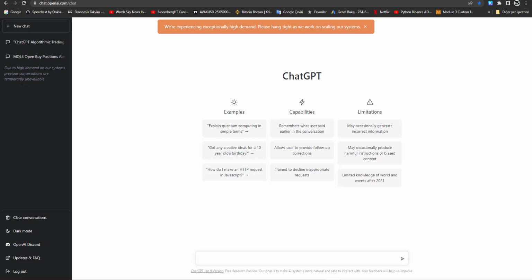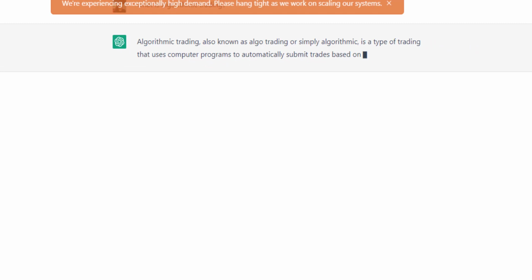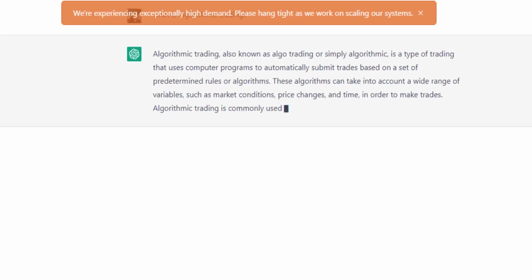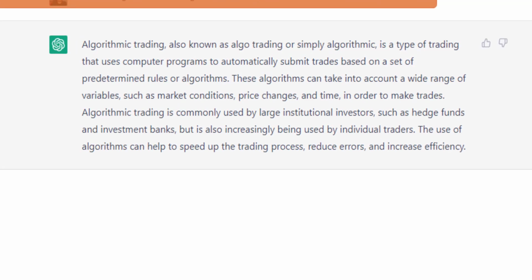Everyone has their own definition, their own terminology for algorithmic trading. I just wonder what ChatGPT says. Okay, we just asked our first question. So let's see what it says.